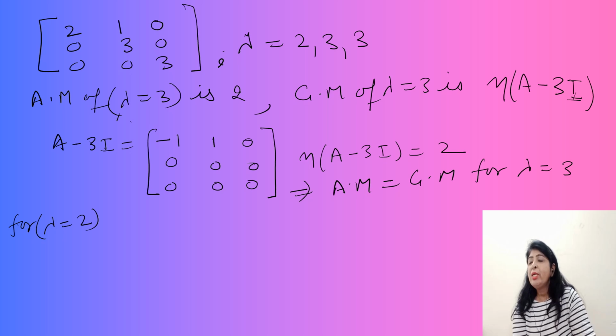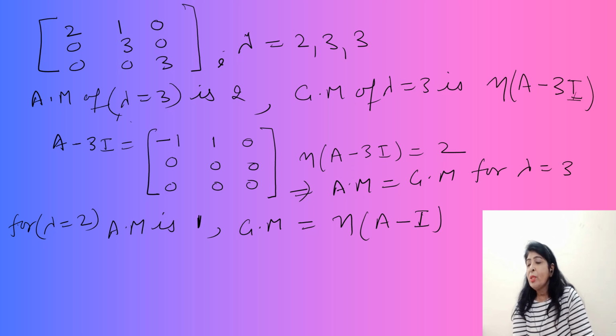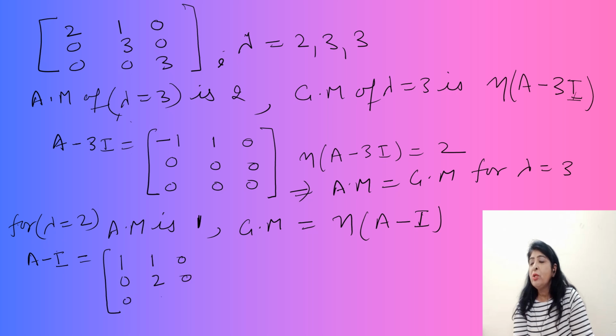For lambda equal to 2, the algebraic multiplicity is 1, and the geometric multiplicity will be the nullity of A minus lambda I. So A minus I is [2 minus 1, 1, 1; 0, 3 minus 1, 2; 0, 0, 2].